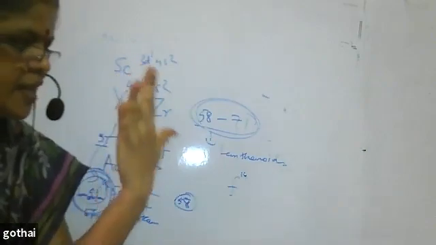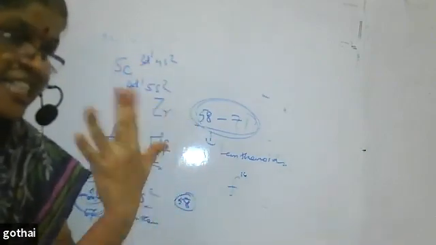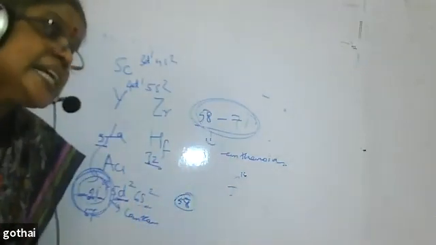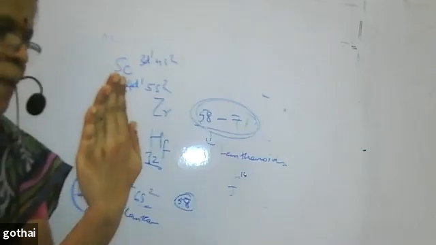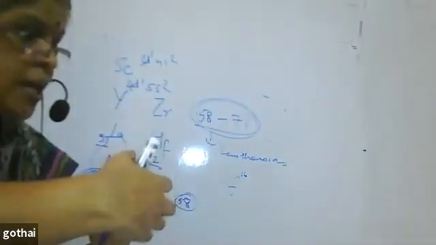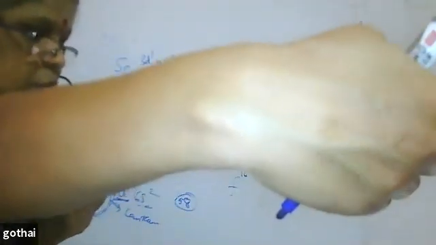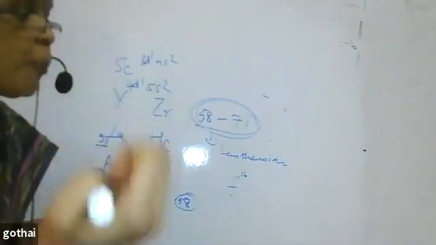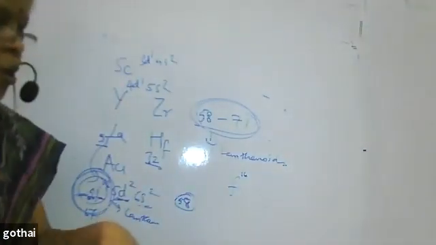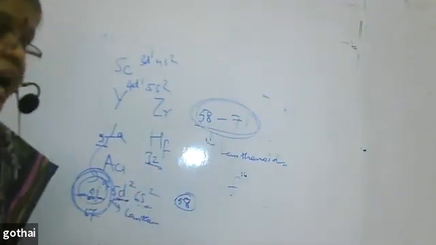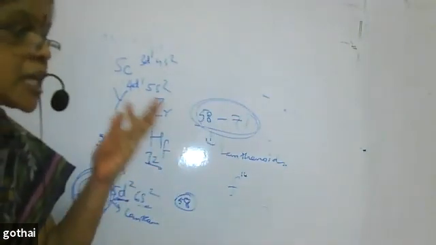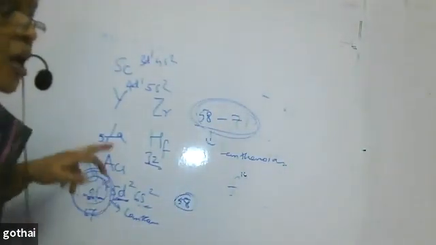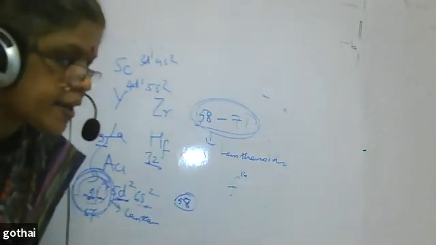Earlier, the f orbital had poor shielding, so the shielding effect was less. But as the electrons in the f orbital increase, the shielding effect increases. It shields, so the s electron is away from the nucleus. So the shielding effect is pulling the s electron away from the nucleus, while effective nuclear charge is pulling the electron towards the nucleus. Both forces are acting opposite to each other. So you expect a large decrease in the size of the atom, but you don't see it, due to the shielding effect of the f orbital. We call this lanthanoid contraction.